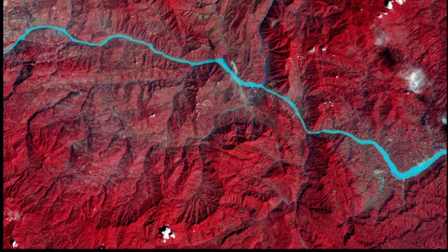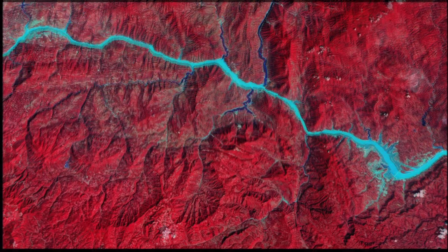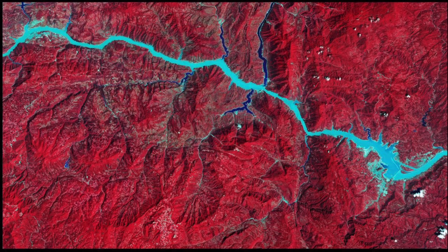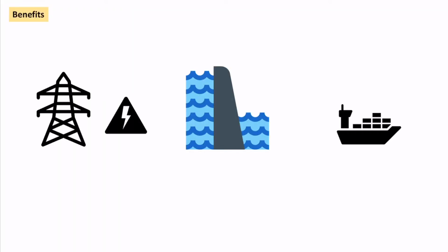Just looking at a satellite image, we can see this is the Yangtze before they built the dam, and we can see that the actual width of the river has increased, so there's a greater capacity, especially in this area where the actual dam has been built. So there are other benefits in terms of how the river's been managed.